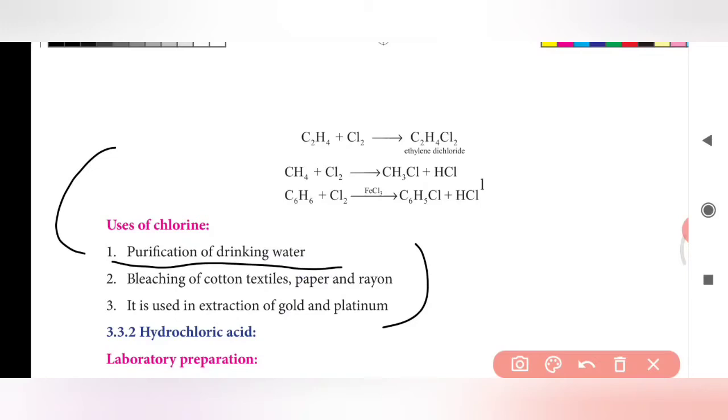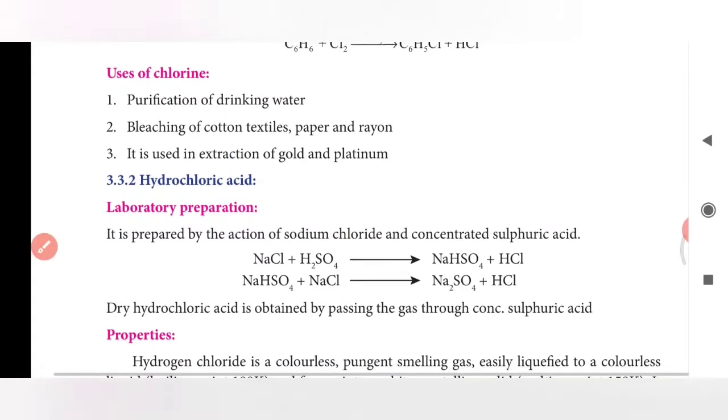Bleaching of cotton, textiles, paper and rayon. It is used to bleach textiles, paper and rayon. It is used in the extraction of gold and platinum. These are the uses of chlorine. You have to read this. It will be asked as a 2 mark or 3 mark question.